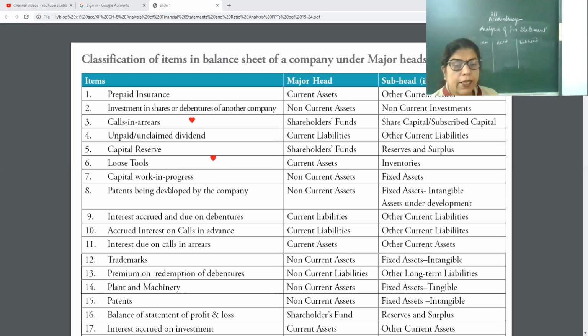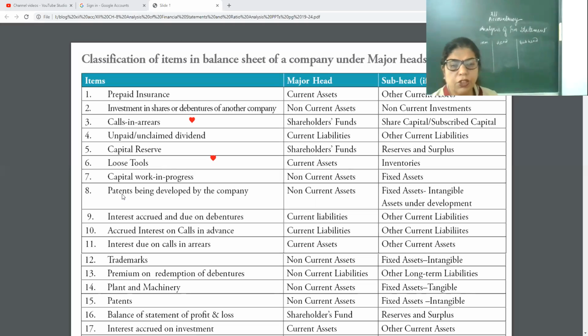Now next, capital work in progress. Don't be confused that capital means shareholders' fund. This is capital work in progress, because with work in progress, capital means you are investing somewhere. So that is a non-current asset, and the subhead is fixed asset.